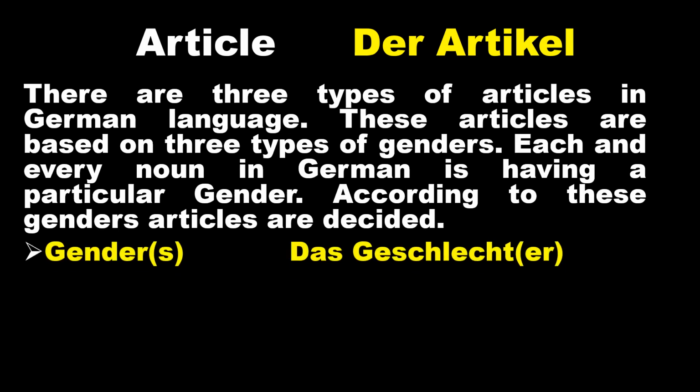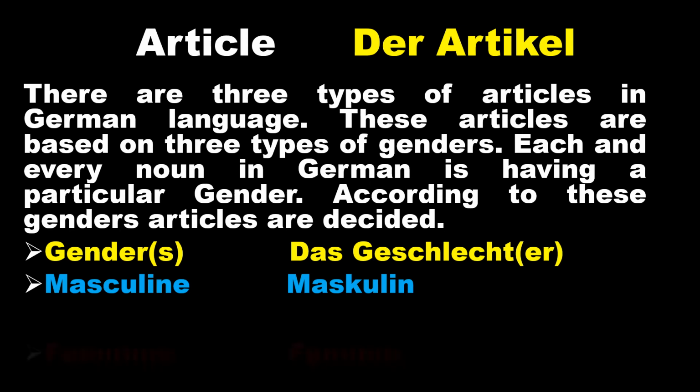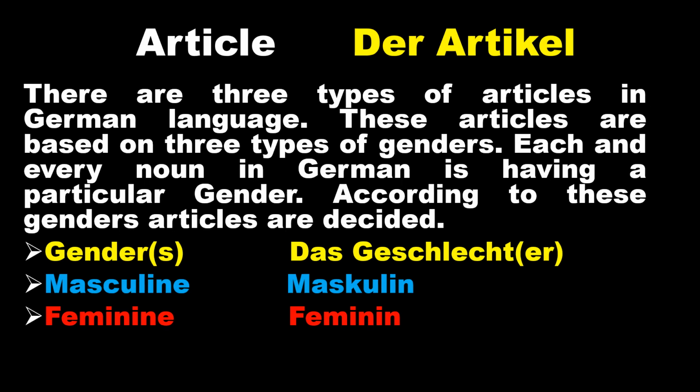Our first word is gender: das Geschlecht, and the plural form is die Geschlechter, which means gender in German. Masculine is Maskulin in German. Feminine is Feminin. Neuter is Neutrum. These are the German words for these genders. So let's start with the tips. The first one is the article der, masculine.